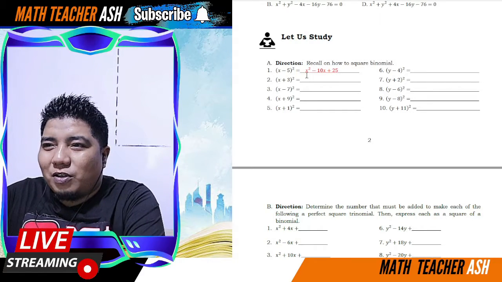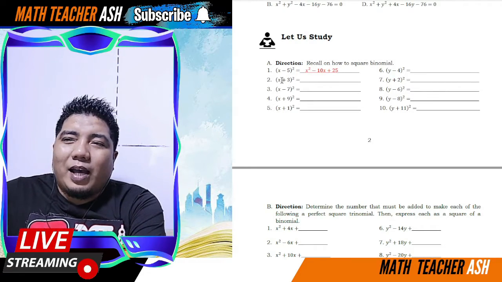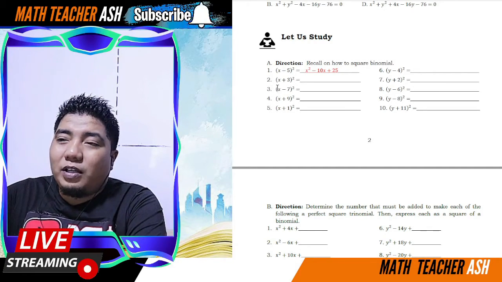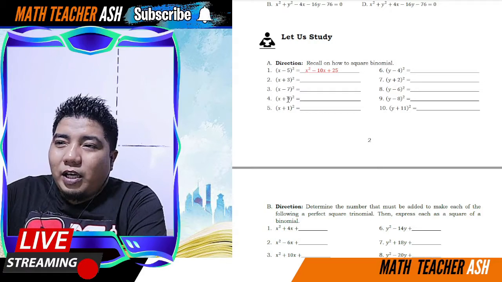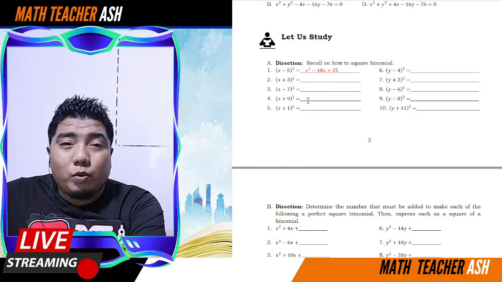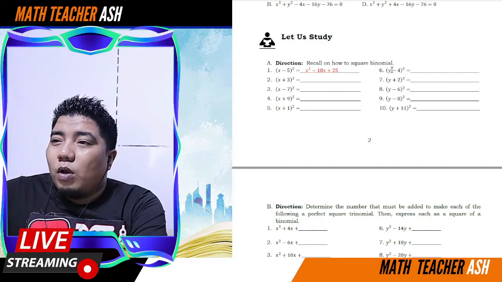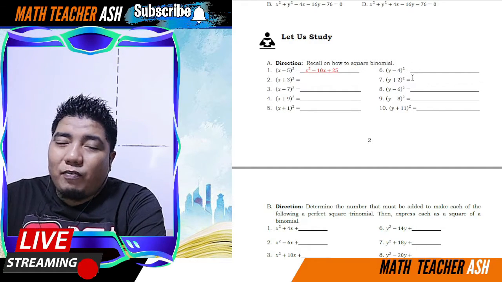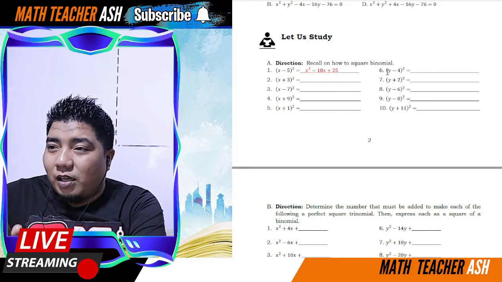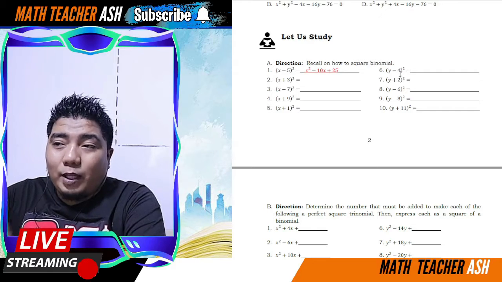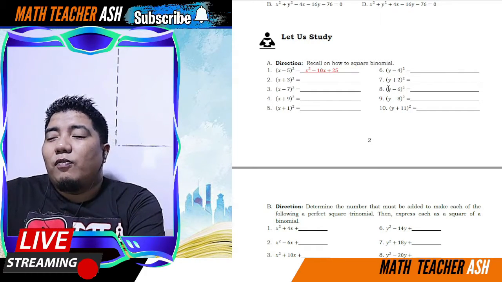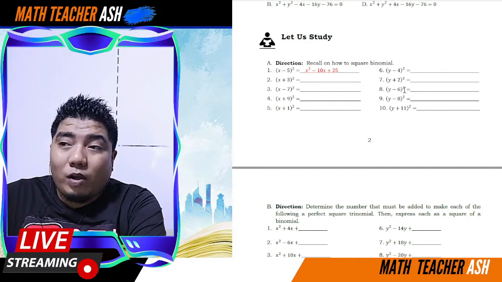At ito yon. Okay, so dito sa number 2, we have positive 6x. Okay, kasi 3 yan. Ito naman, negative 14x. Ito naman dito is positive 18x. Ito naman is positive 2x or plus 2x. For number 6, we have negative 4y or minus 4y. For number 6, we have negative 8y. Then for number 7, we have positive 4y. For number 8, we have negative 12y.